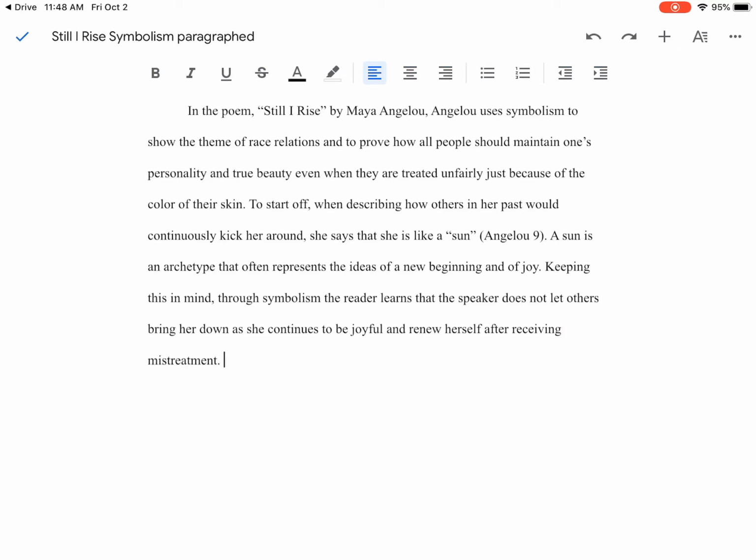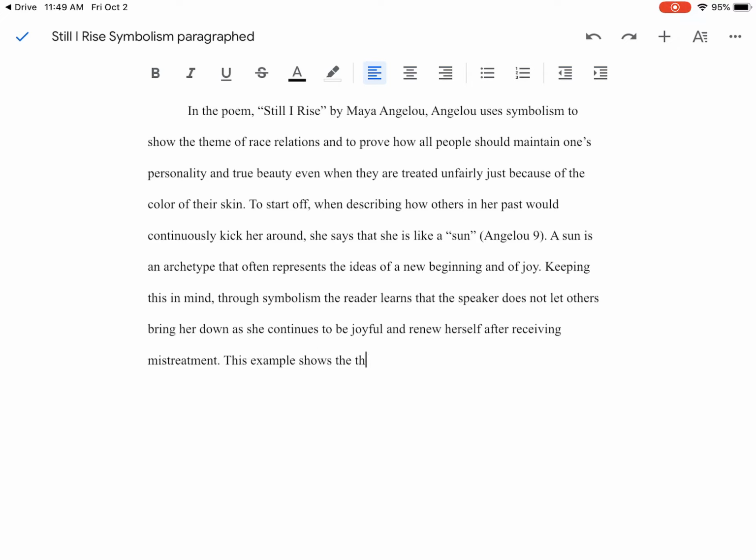Okay, so we're talking about what that symbol means in the context of this poem. She's calling herself a sun, which symbolizes the idea of joy and of being new, coming up even when something bad happened, like a birth, rebirth type of idea. So let's continue on with link 2. We got to tie this evidence and this analysis to the theme and the thematic statement.